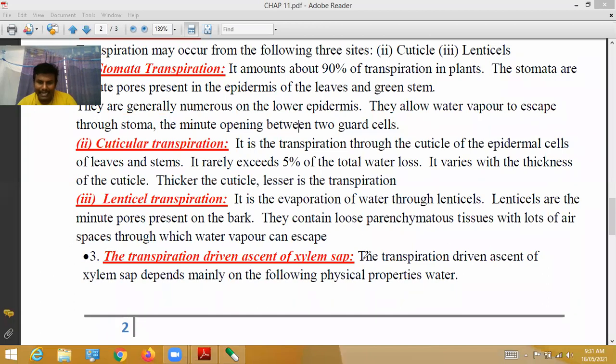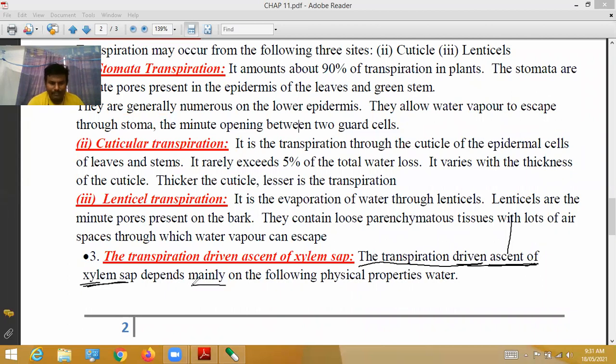So, the transpiration driven ascent of xylem sap. The transpiration process moves xylem sap upward.